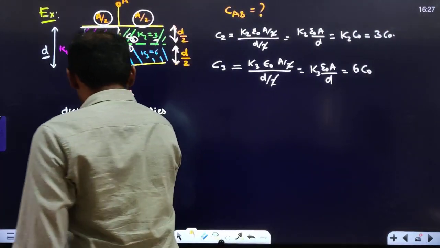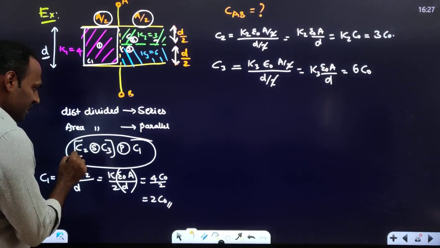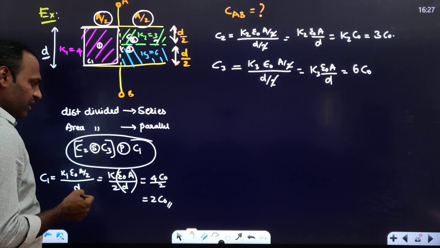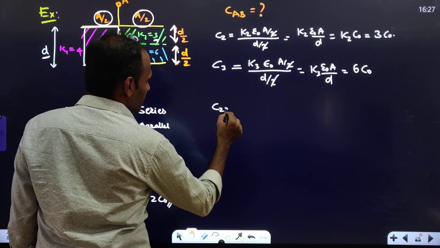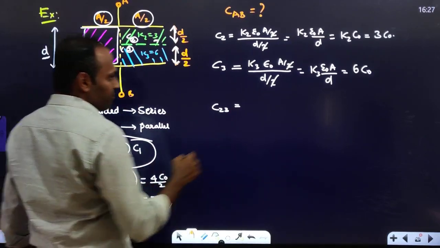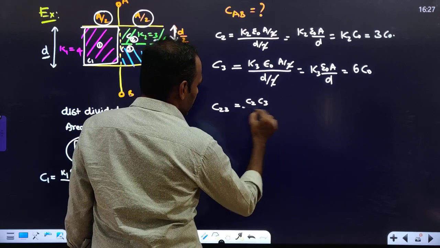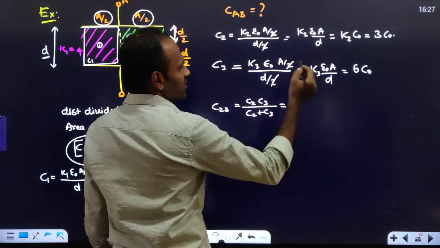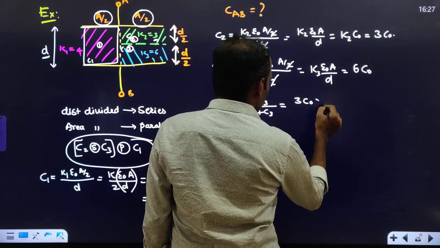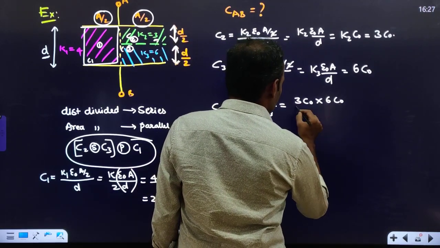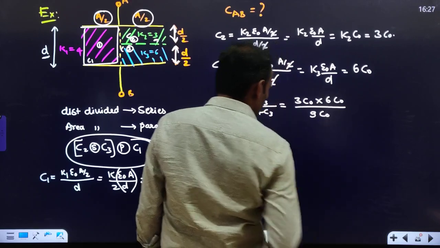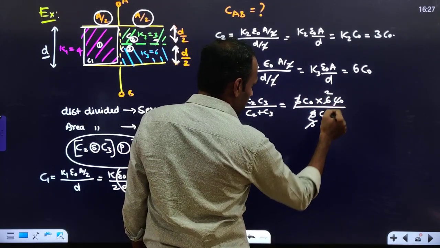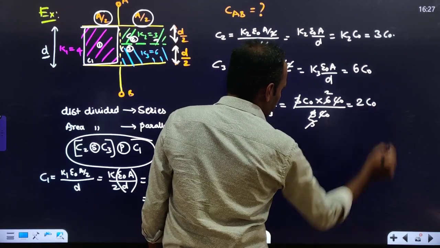According to the combination, you have to find the effective capacitance now. C2 and C3 are in series, which is in parallel with C1. So I will find the effective capacitance of C23. C23 will be C2 into C3 divided by C2 plus C3. How much is C2? C2 is 3C0. 3C0 into 6C0 divided by 9C0. 3 ones are 3, 3 twos are 6, and C0 and C0 will get cancelled. You will get 2C0.